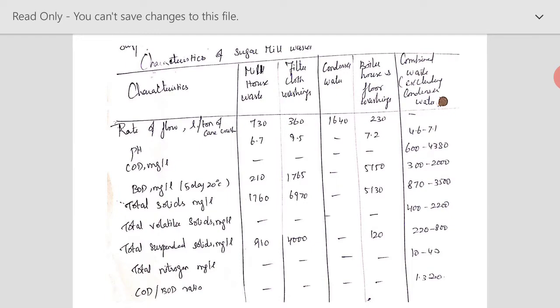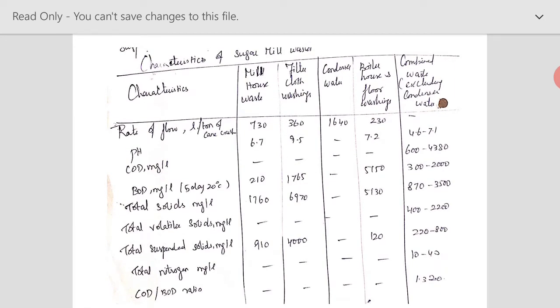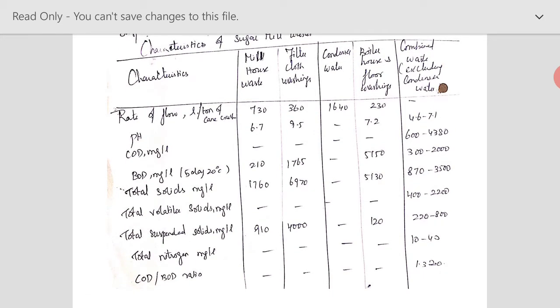So these are the characteristics of the sugar mill waste that is coming out from the sugar industry. You could see, I already told that we have the wastewater from the mill house, filter cloth washings, condenser waste, boiler house as well as floor washings, and combined waste, including all these things. When you see here, the BOD is a little bit higher in case of your boiler house as well as floor washings, it is 5000. And total solids is also higher, that is in case of filter cloth washings we could expect 6000, and